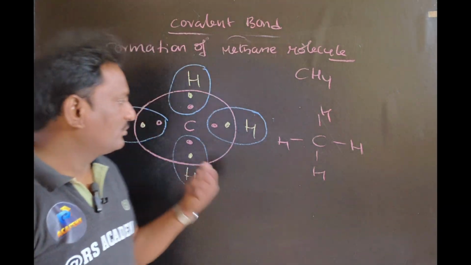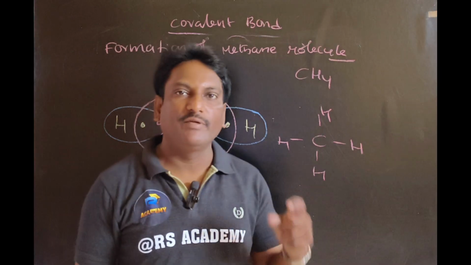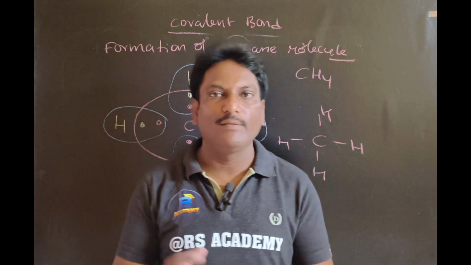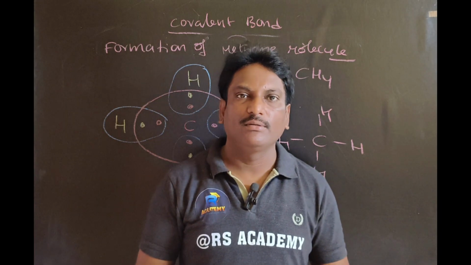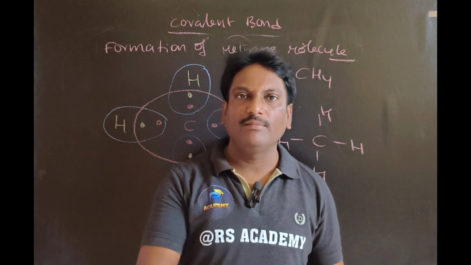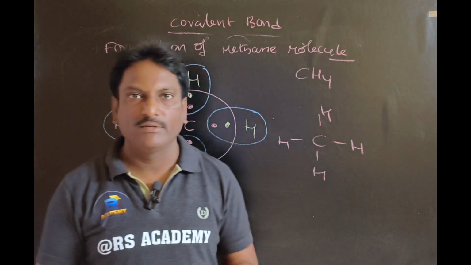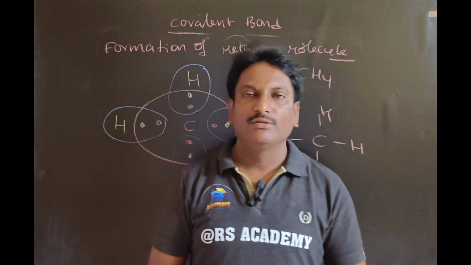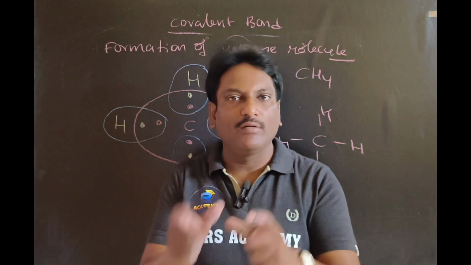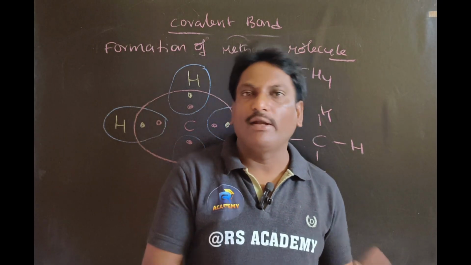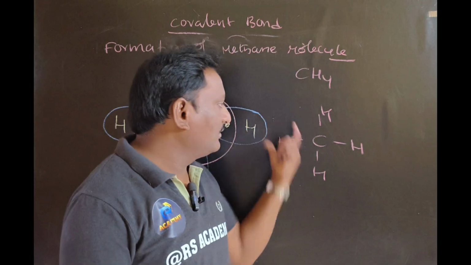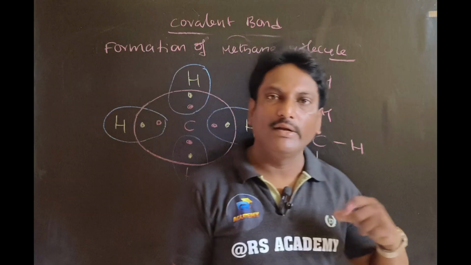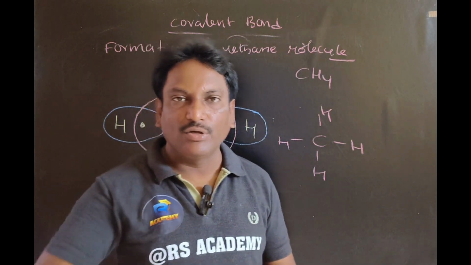Is it clear? So this is the formation of a covalent bond between dissimilar nonmetals. Is it clear to you what is meant by covalent bond? How to form the covalent bond between similar nonmetals and between dissimilar nonmetals? The question is, why does carbon always form covalent bond? If you want to know that, you must know what is meant by covalent bond. So that's why I have given all this information regarding covalent bond. I hope you understand.